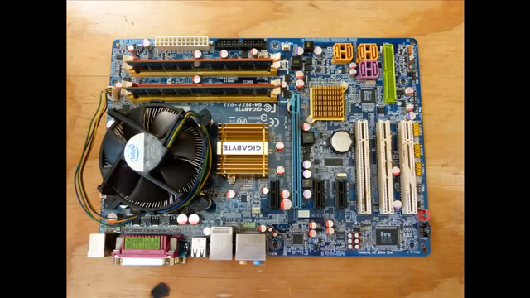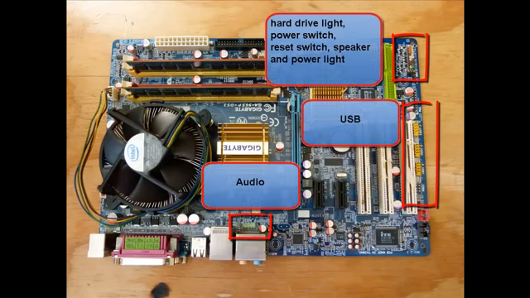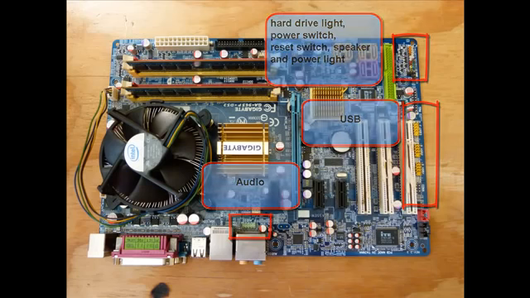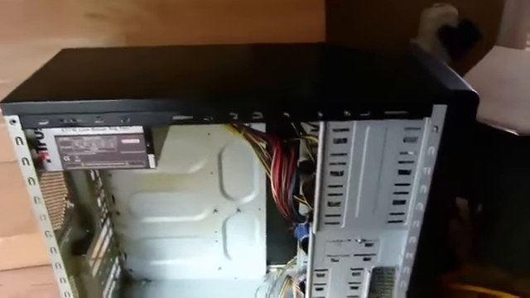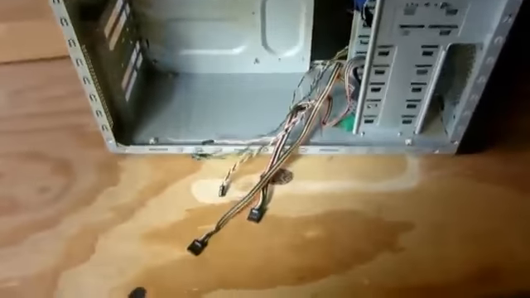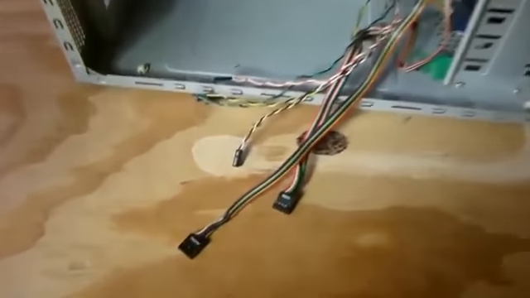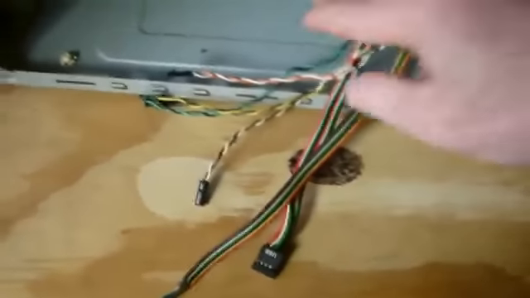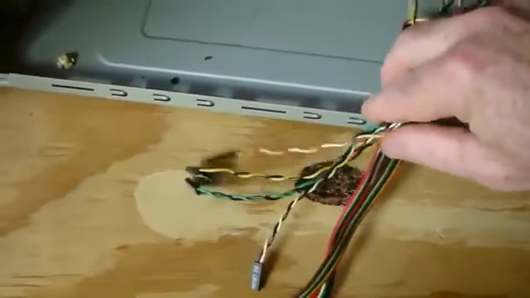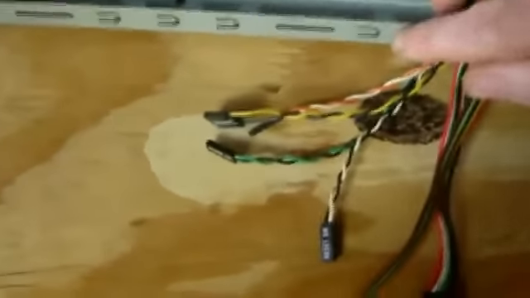In this video I'm going to show you how to connect the front panel connectors of the desktop tower unit to the motherboard. And this is what the connectors look like coming from the desktop tower unit. So there's the desktop and there's the connectors. So you have hard drive LED light, power switch, reset switch, speaker and power light. I'm just going to show you now what they relate to in the front of the desktop.